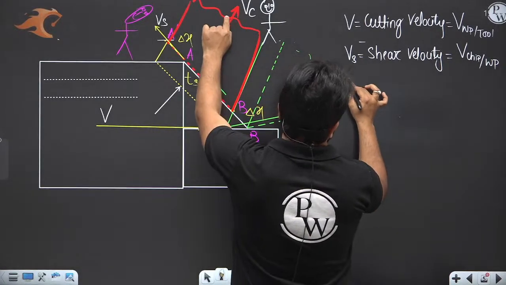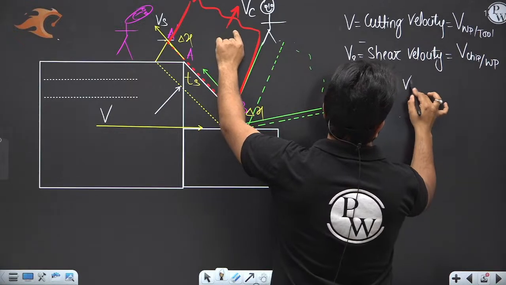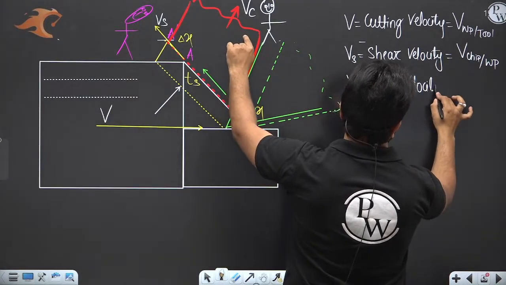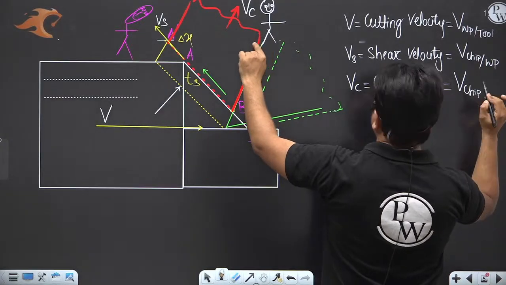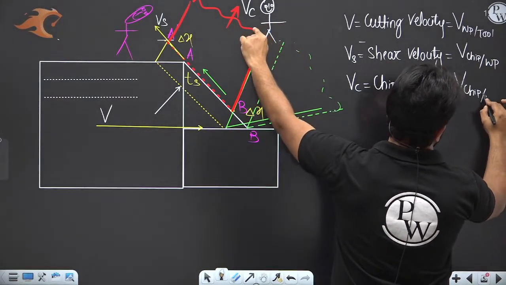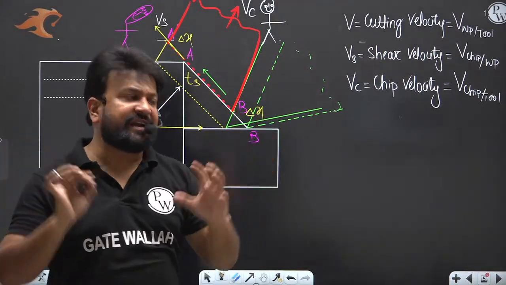Now Vc is the chip velocity, that is, the velocity of the chip with respect to the tool. So these are velocities which are relative to each other.